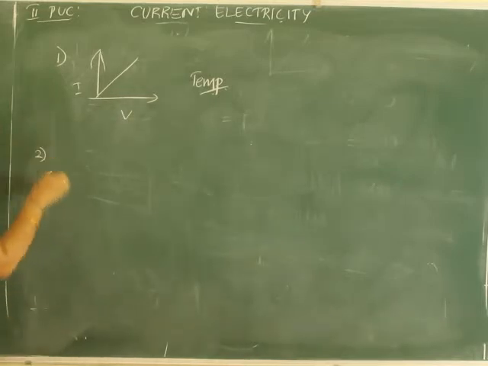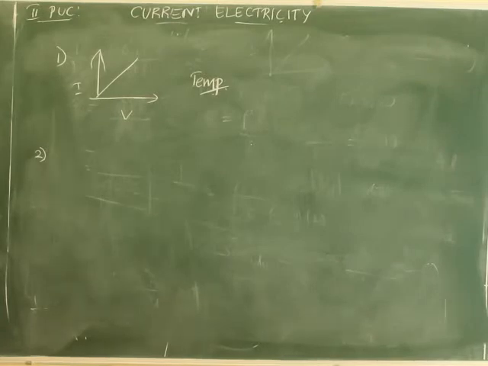Second limitation. This will hold good for metallic conductors at a moderate temperature. It is not suitable for metals also, even at high temperature or very low temperature.